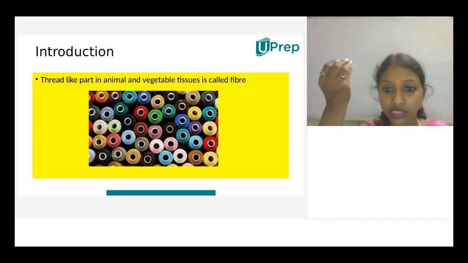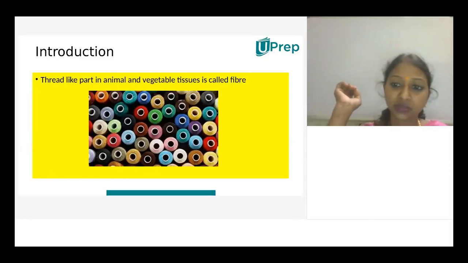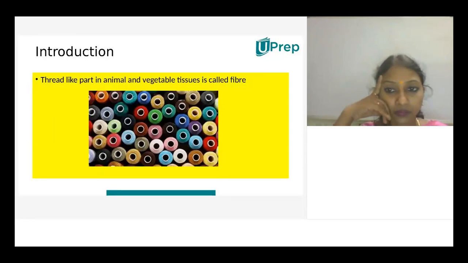For the yarn of this fibers. So what do you mean by fibers? How are they obtained? Thread-like part in animals and vegetable tissues is called fibers. Understood? So especially, I have a doubt. Yeah. Thread-like part in animals, what does it mean?